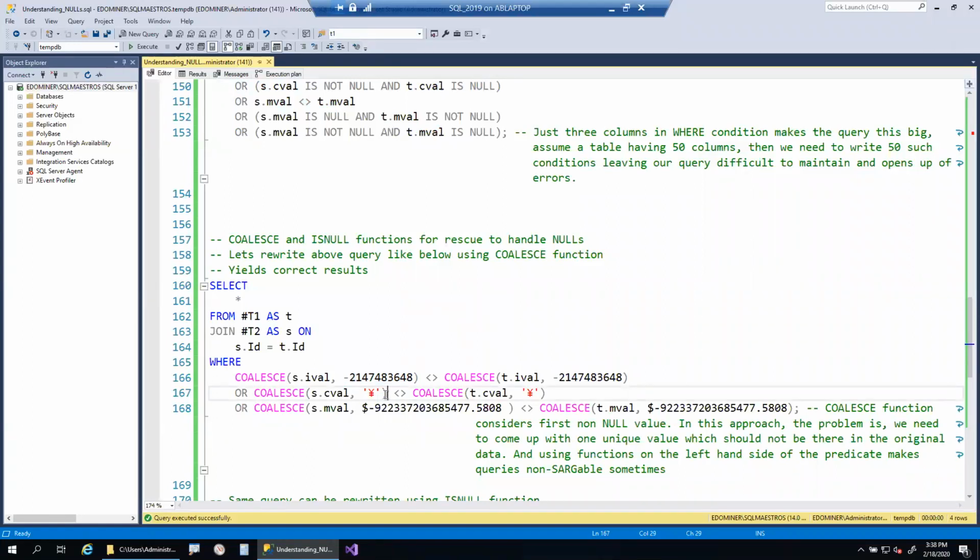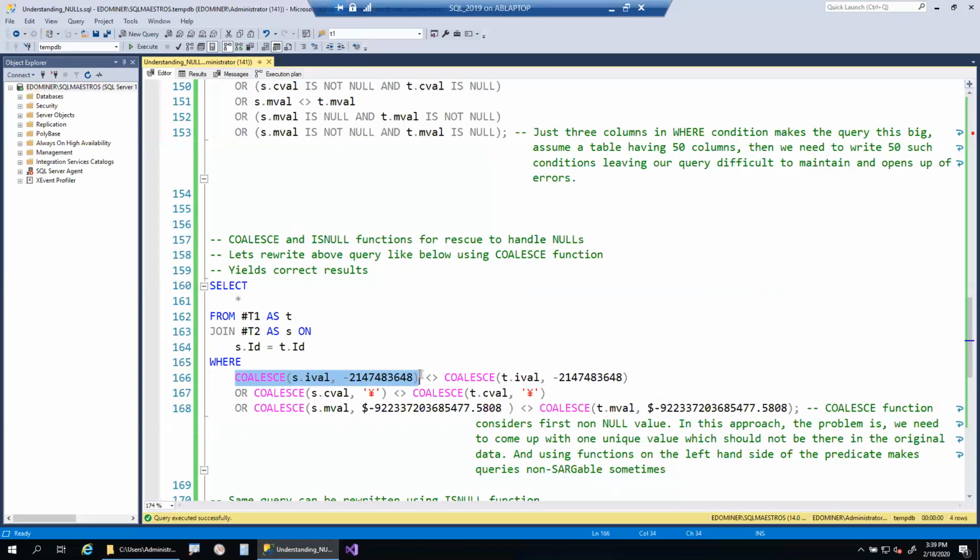Another challenge is that whenever you apply functions on the left hand side of a where predicate, you are making your query non-sargable. What do I mean by non-sargable? Non-sargable means even though you have an index on that column, here even if you have an index on the I value column, SQL Server will still not be able to seek on that column, because we are applying a function on top of the column.